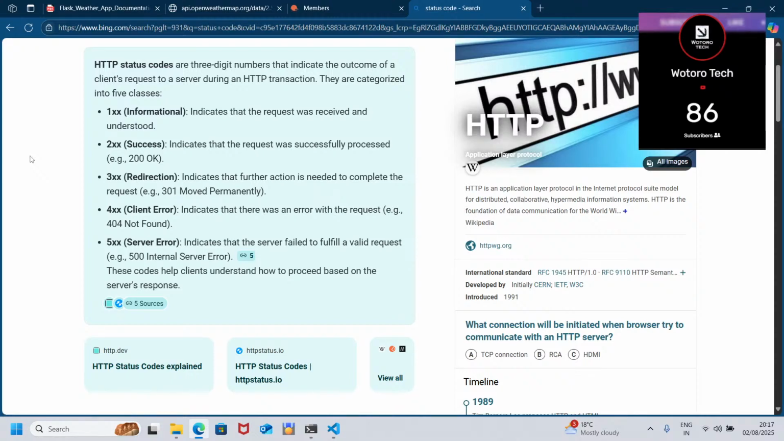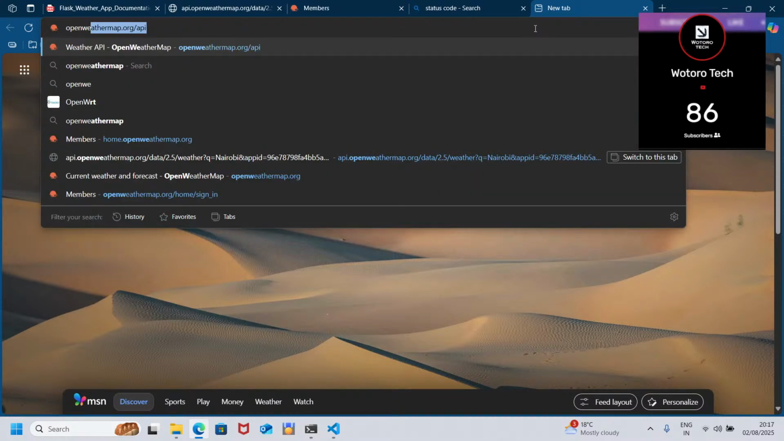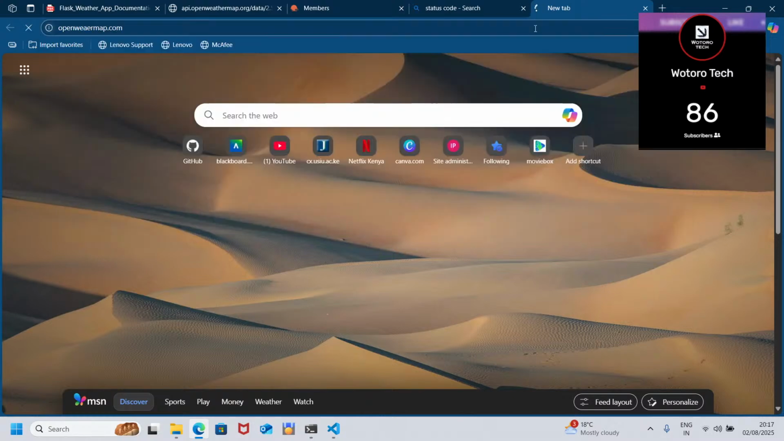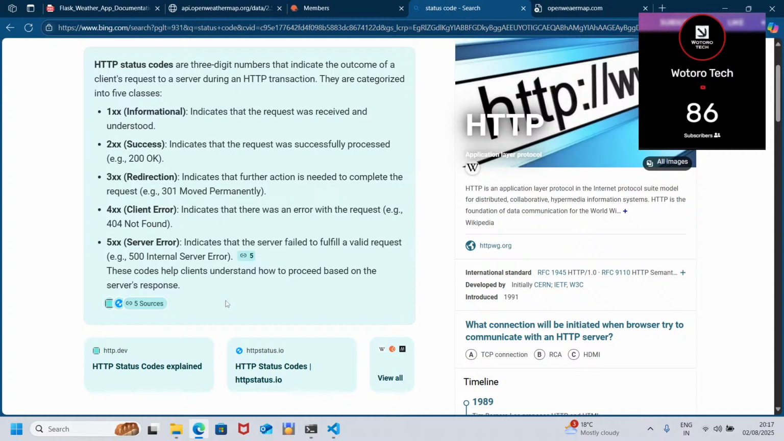I think some of you have even come across the 404 not found error. It is the most common. So when you go to a website, for example, let me just go to a random website, like openweathermap.com. See, I've made a bug there. When I click on that, it says it can't be reached. So I think that is the 404. It indicates that there was an error with a request. We're requesting something that does not exist or is not found.